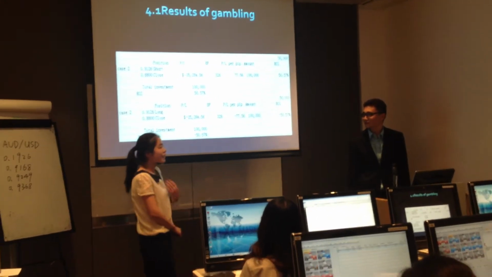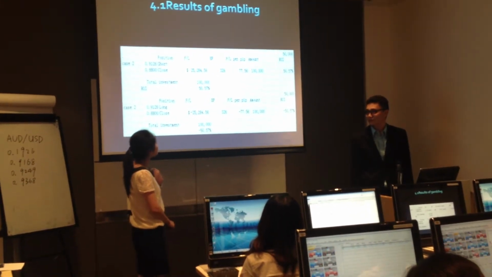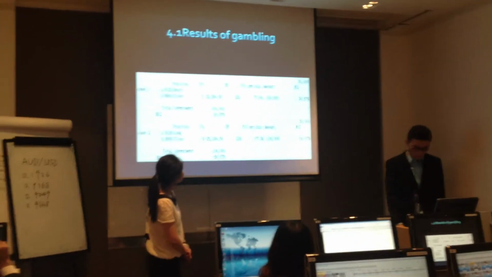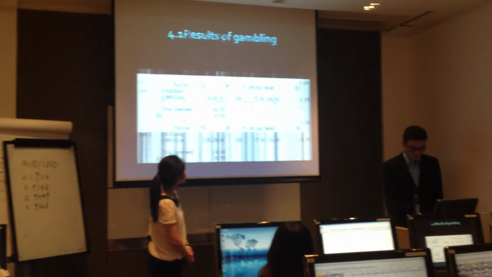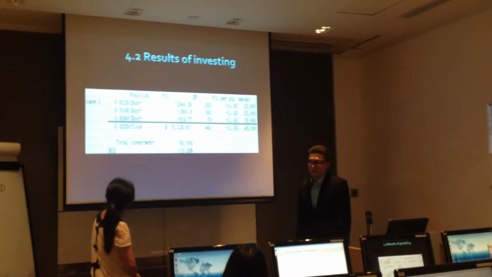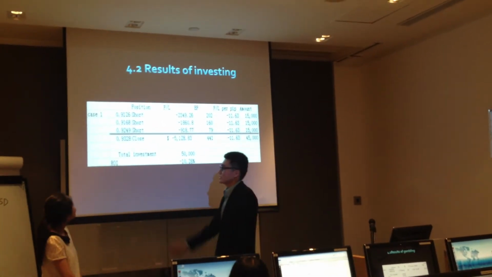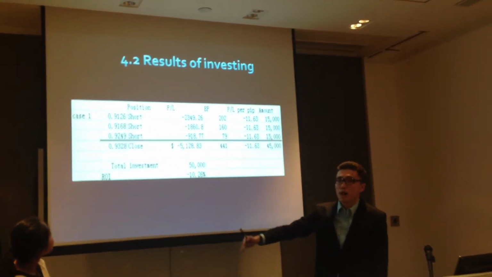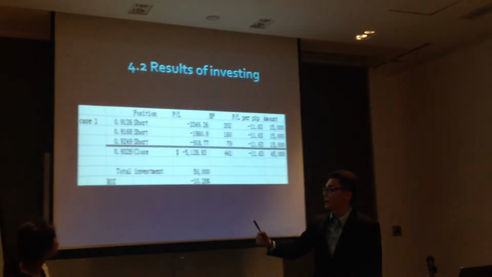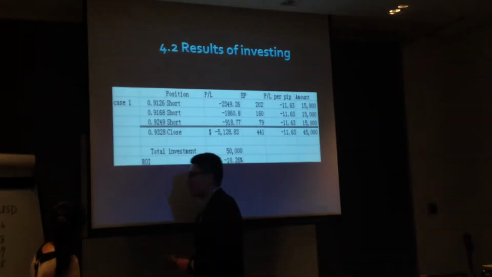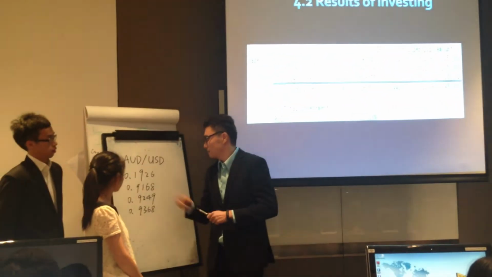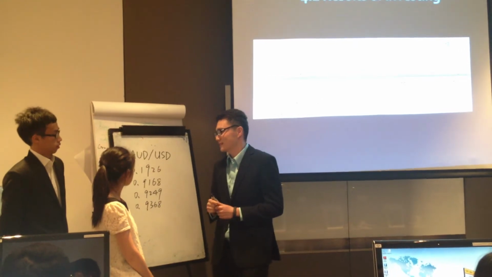So we can see the money I can gain and the money I will lose is almost higher than the investment result. So now let me go back to the result of investing. Here's the simulation we made for the case where the price keeps going up and the amount will lose. Basically our trading strategy is at 9126.